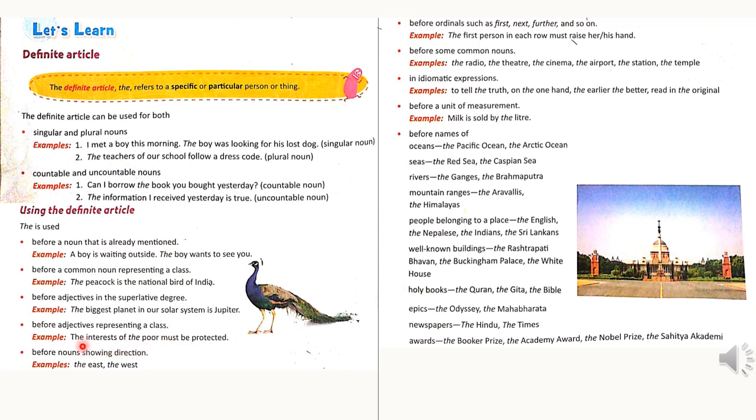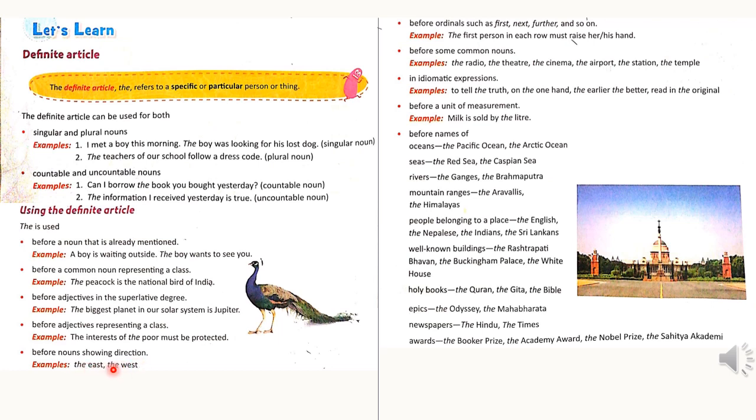Before adjectives representing a class: the interest of the poor must be protected. Here poor is an adjective, but it represents the total class of the poor. So the definite article the sits in front of the adjective poor.